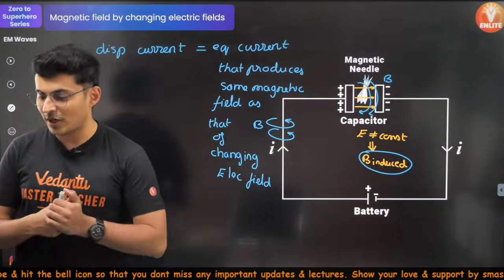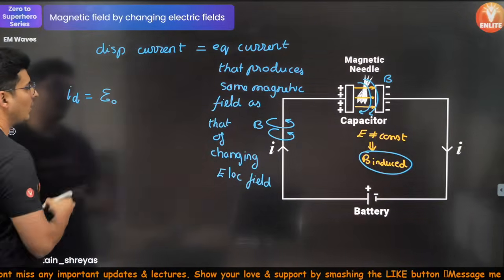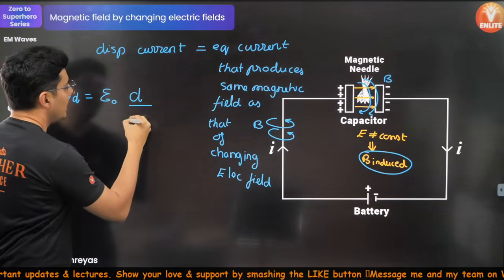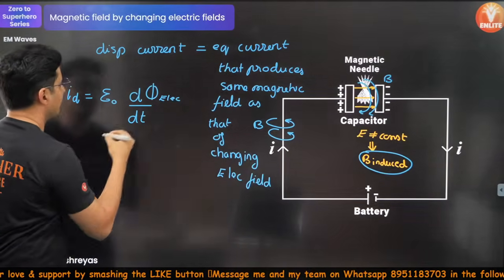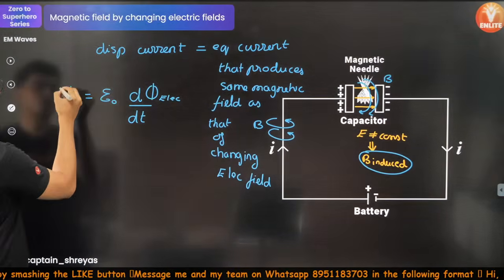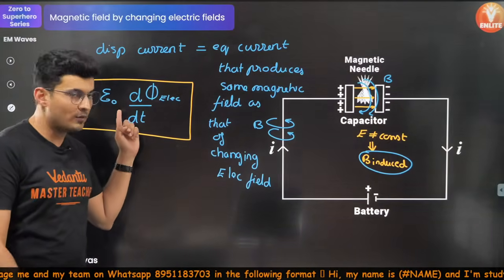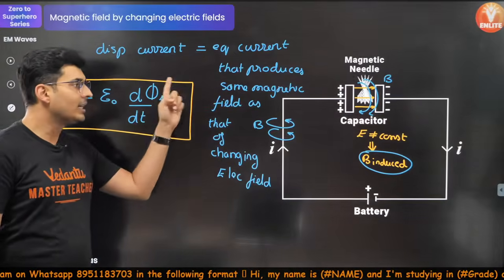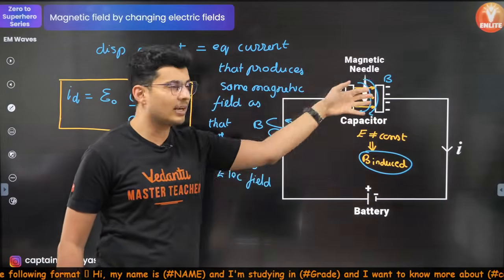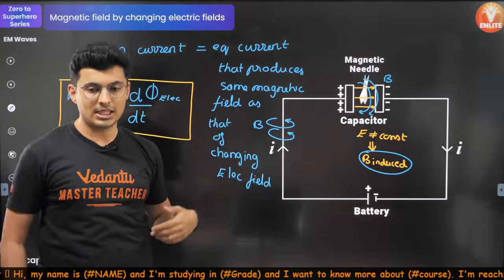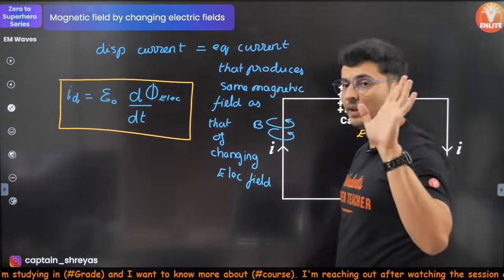Hi Dhaljan, yes, what's the magnitude of the displacement current? It is nothing but epsilon naught into d by dt of the electric flux. This is your electric flux. This is the formula which you should know. The displacement current is the permittivity of vacuum into d phi by dt. That's the rate of change of flux through this section. So you can see field lines are cutting through. So how quickly the flux changes, that's the d phi by dt. It's not rate of change of magnetic field, it's the rate of change of electric field.